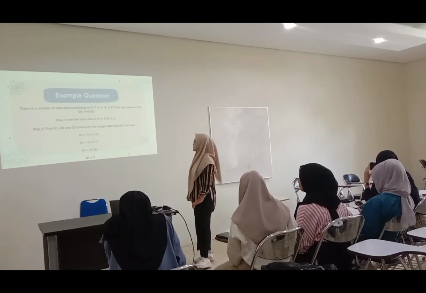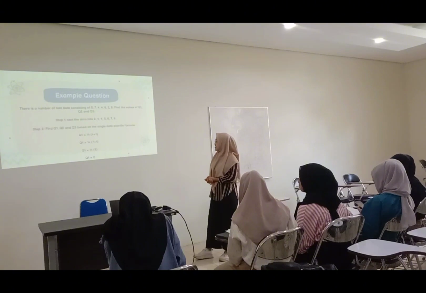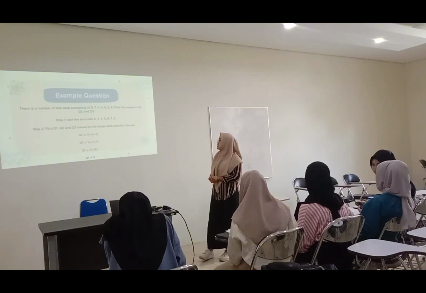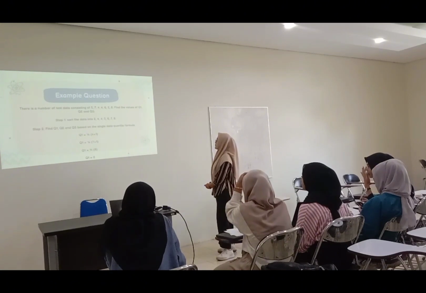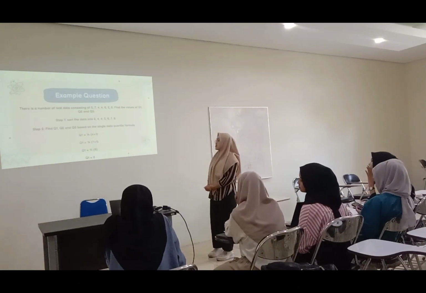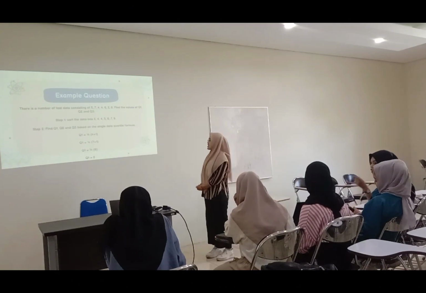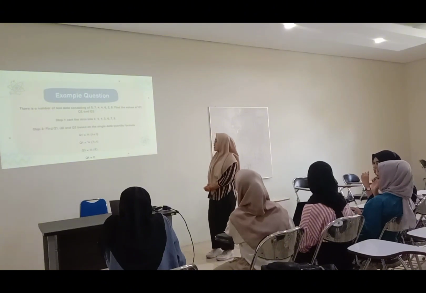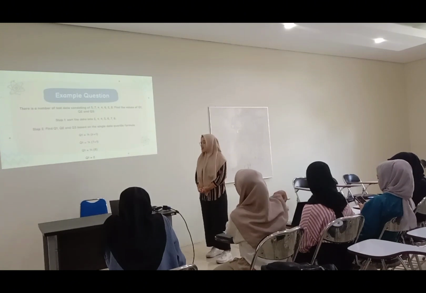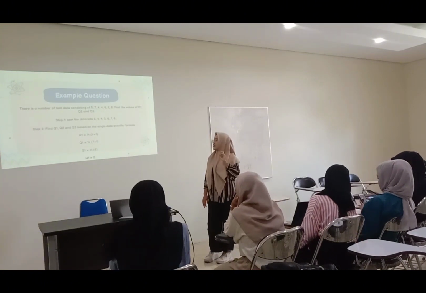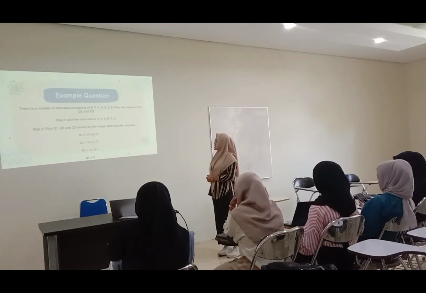Next is an example question. There is a set of test data consisting of 5, 7, 4, 4, 6, 2, and 8. Find the values of Q1, Q2, and Q3. Step 1. Sort the data into 2, 4, 4, 5, 6, 7, and 8. Step 2. Find Q1, Q2, and Q3 based on the single data model.